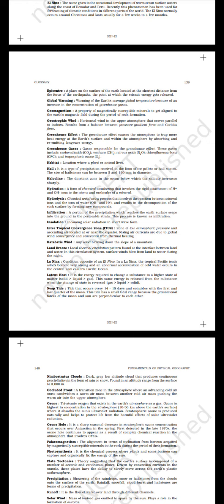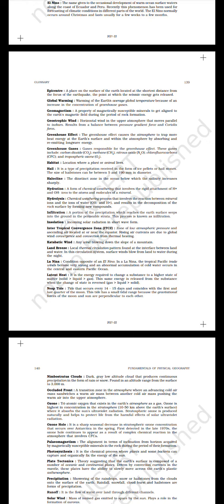Greenhouse gases, gases responsible for the greenhouse effect. These gases include carbon dioxide CO2, methane CH4, nitrous oxide N2O, chlorofluorocarbons CFC, and tropospheric ozone O3. Habitat, location where a plant or animal lives. Hail, it is a type of precipitation received in the form of ice pellets or hailstones. The size of hailstones can be between 5 and 190 mm in diameter.